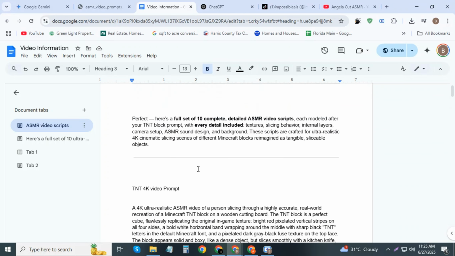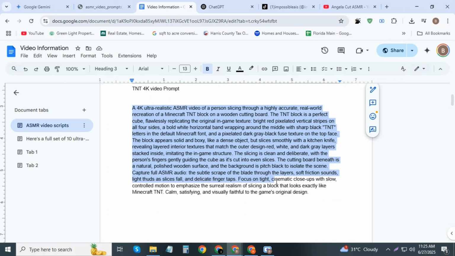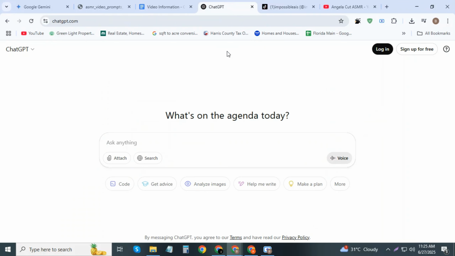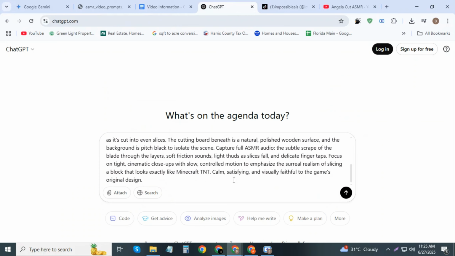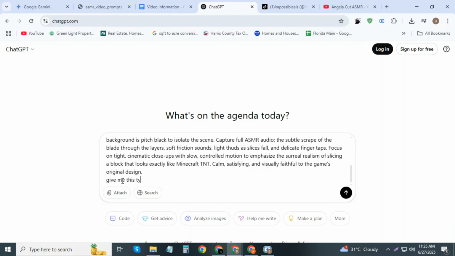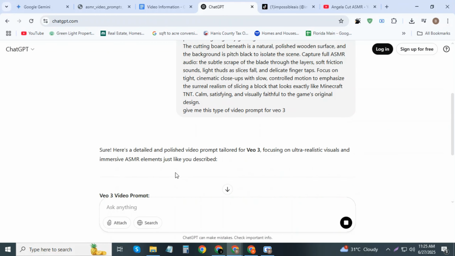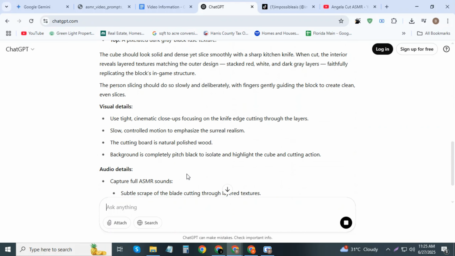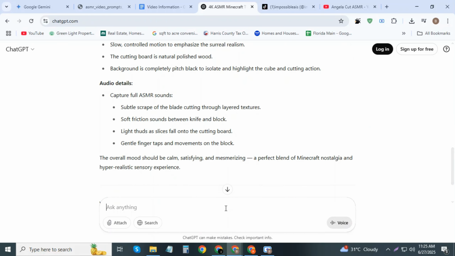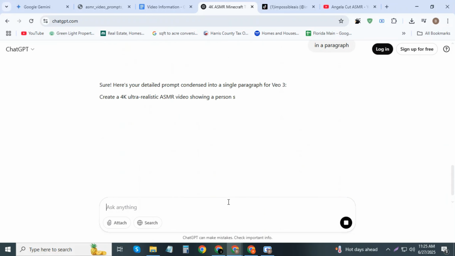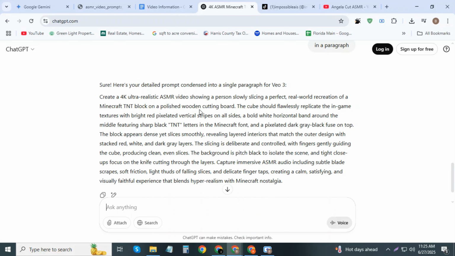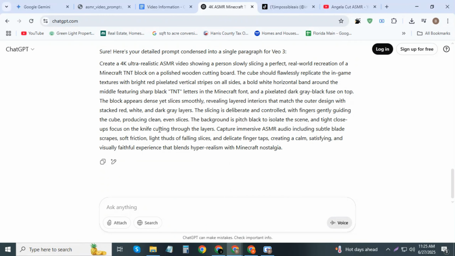I am now copying the first prompt to generate a video and going to ChatGPT. Paste the prompt in the text box and give it a direction like, "Give me this type of video prompt for VO3." ChatGPT will provide you with a detailed prompt, but if you use it you may not get the desired results for the video. To solve this issue, you need to provide ChatGPT with clear direction, such as giving the prompt in a paragraph. Now you have got a detailed prompt to generate a hyper-realistic video in VO3.